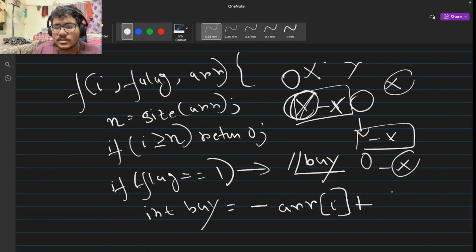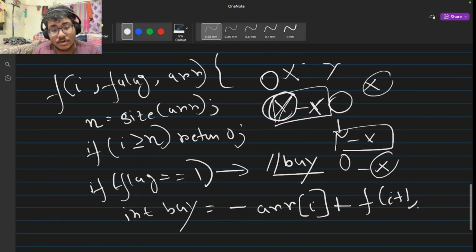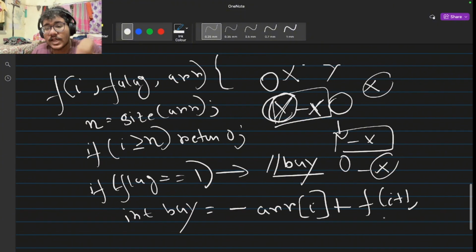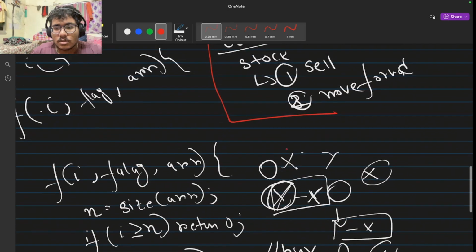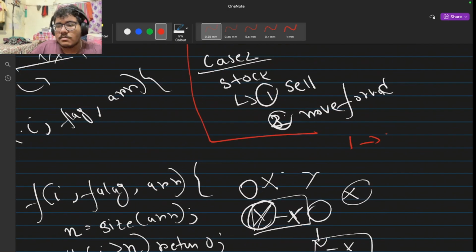So we will call the recursive function, that is f of I plus 1. Here the value of flag is 1, which means we can buy, but after buying, the value will change. That means the flag value will be 0, right? If flag 1 represents buy, then flag 0 will represent sell. Let me mention it clearly: 1 means buy, 0 means sell.